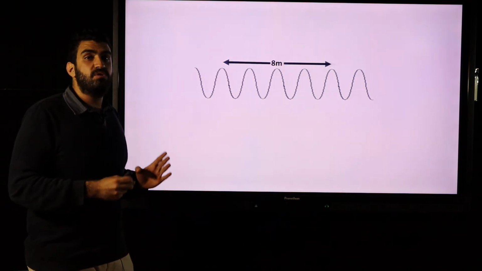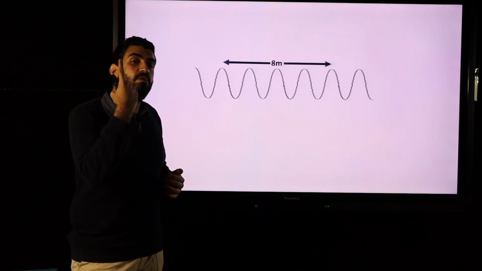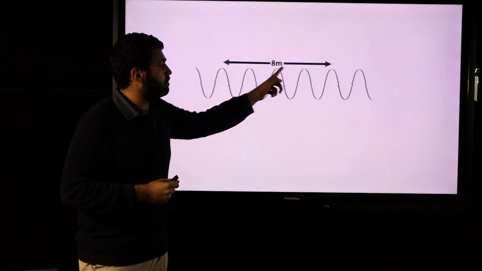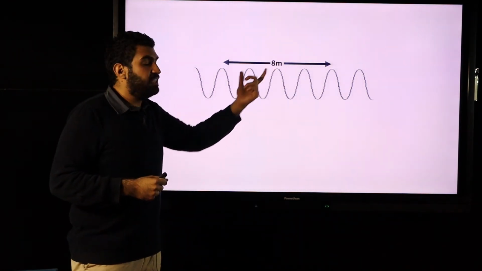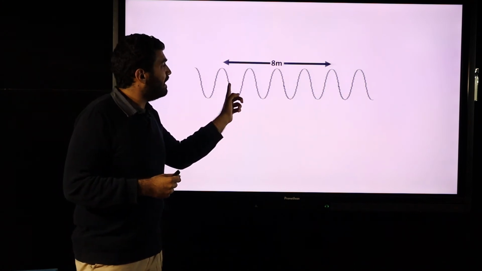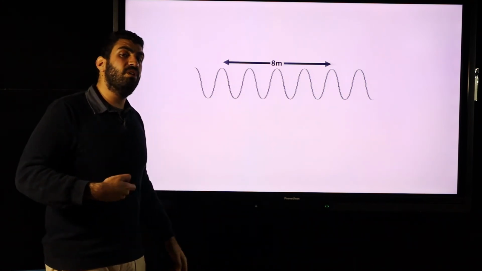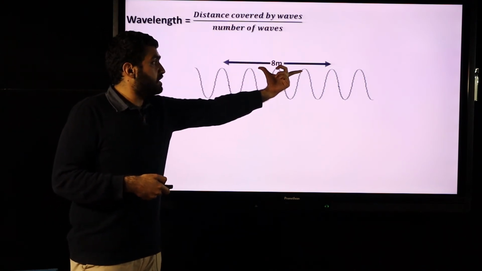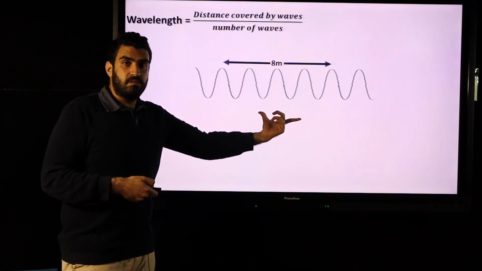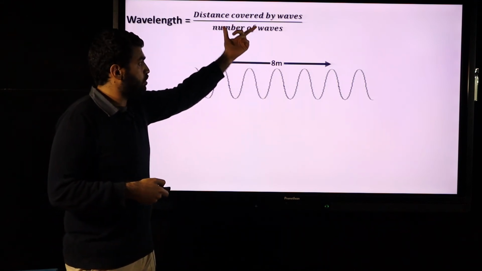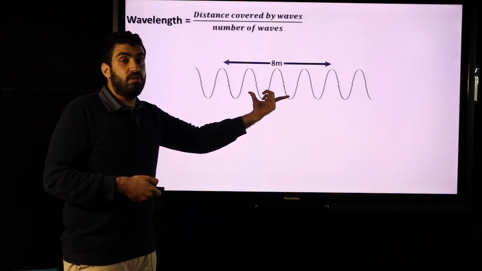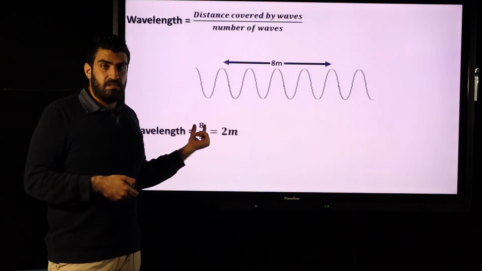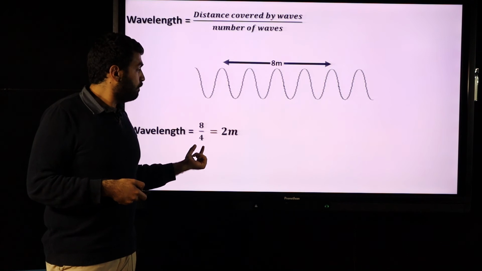In this case, I want to measure the wavelength, the length of only one wave. From this crest to this crest, 8 meters. 8 meters has many waves. To measure the wavelength, we have to divide the distance covered by waves, 8 meters, over the number of waves. Again, the distance covered, which is 8, over their number. Wavelength equals distance, which is 8, over 4.